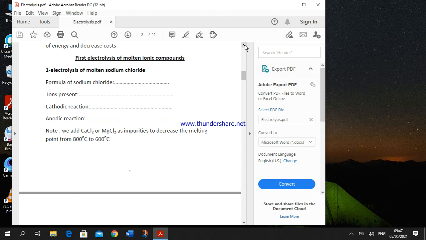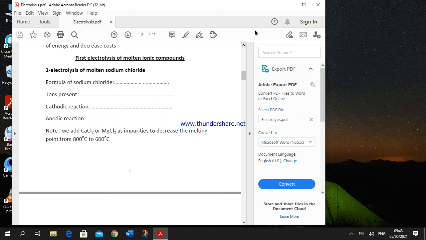From this example we have two processes, reduction and oxidation. Reduction means a process of gaining one or more electrons during electrolysis, and it occurs at the cathode. Oxidation means the process of losing one or more electrons during electrolysis, and it occurs at the anode.